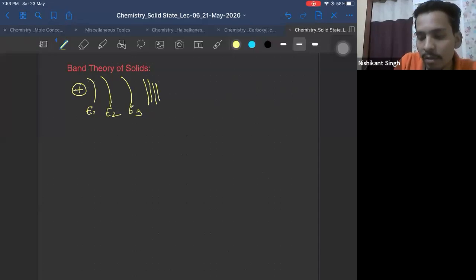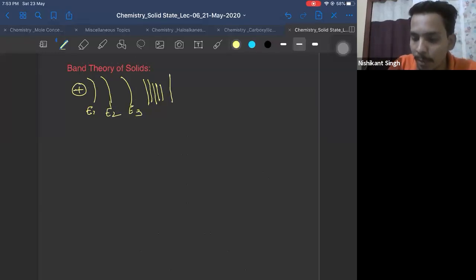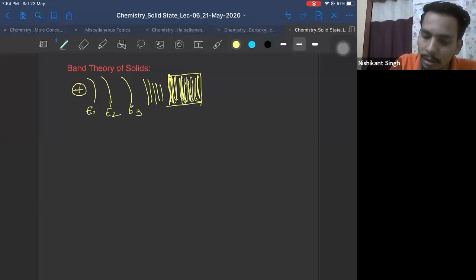E4, E5, E6. So as you go away from the nucleus, the energy gap between the shells decreases. So after a certain point, what will happen? These energy levels will mix with each other.